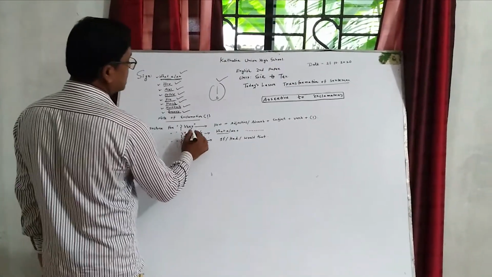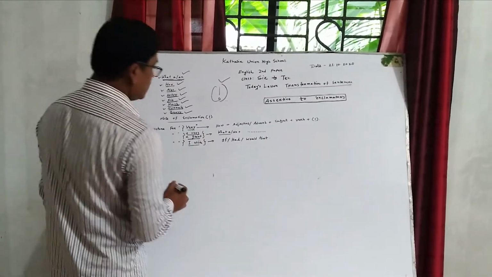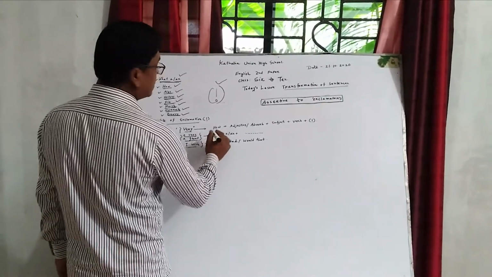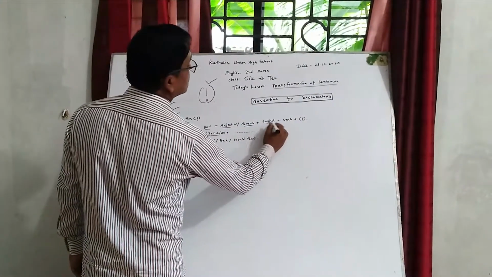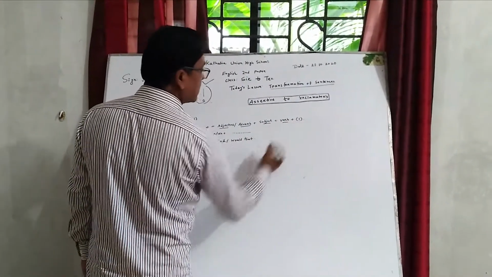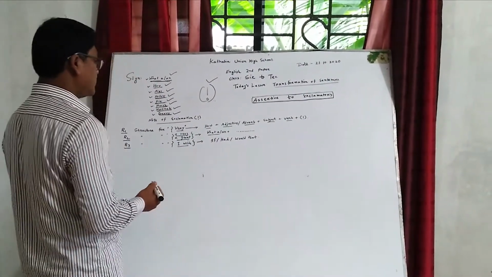Rule 1: for very, we have to write how, then adjective or adverb, subject, verb. At the end of the sentence, we must put a note of exclamation.